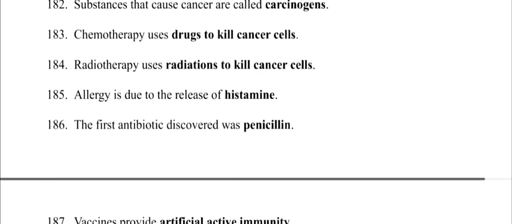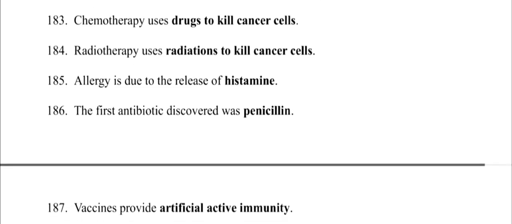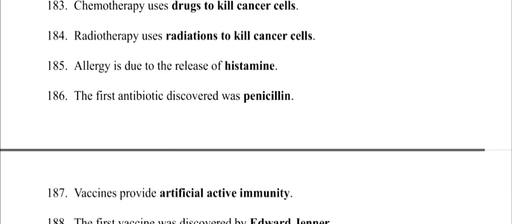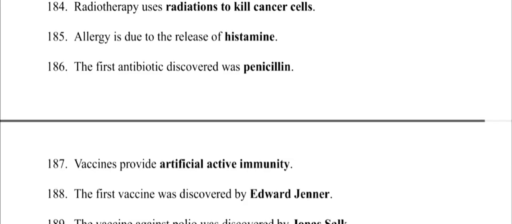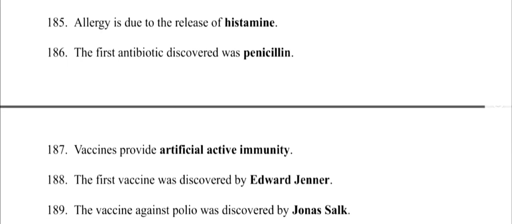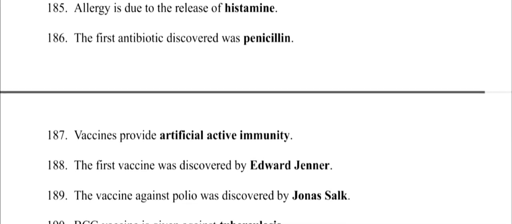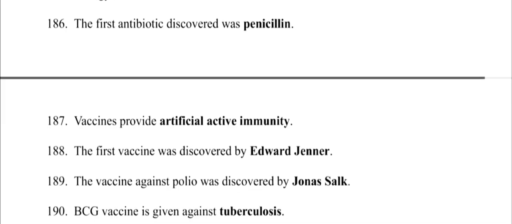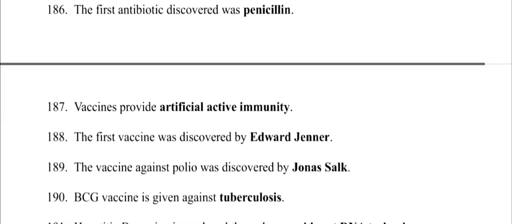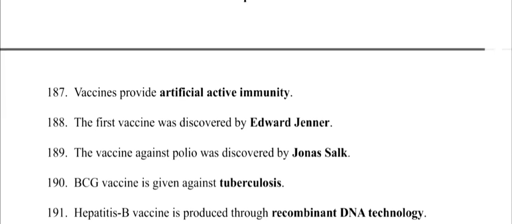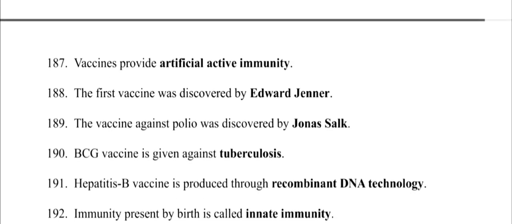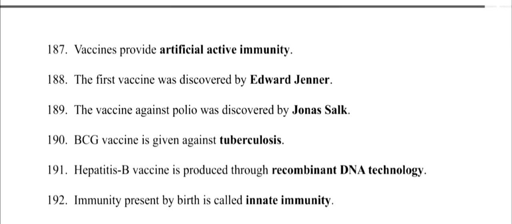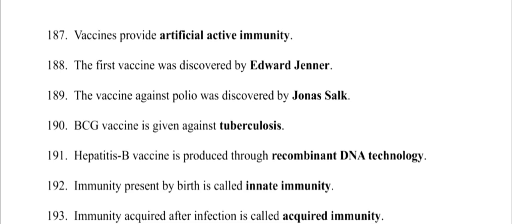186. The first antibiotic discovered was penicillin. 187. Vaccines provide artificial active immunity. 188. The first vaccine was discovered by Edward Jenner. 189. The vaccine against polio was discovered by Jonas Salk. 190. BCG vaccine is given against tuberculosis. 191. Hepatitis B vaccine is produced through recombinant DNA technology.